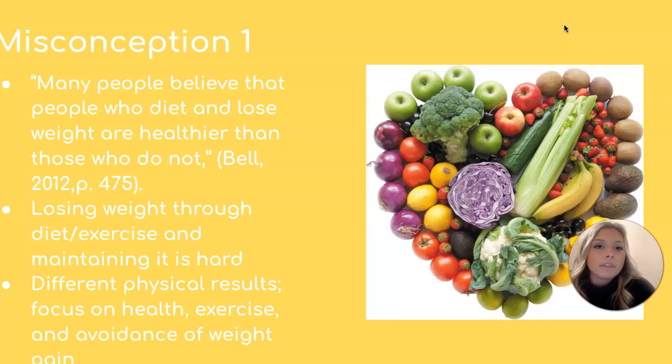And page 475 of our textbook explains the misperception that many people believe that people who diet and lose weight are healthier than those who do not. The reality of this is that losing weight through diet and exercise and maintaining it is very hard. And people can see different physical results because of their genetic factors, and hardcore dieting to look healthy can actually lead to negative health effects, especially those who take dieting to extreme measures.